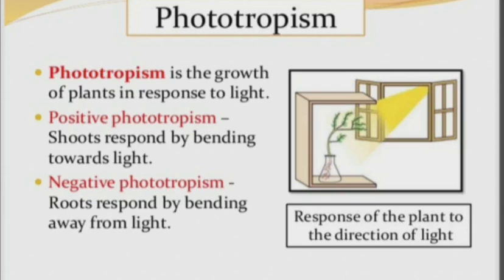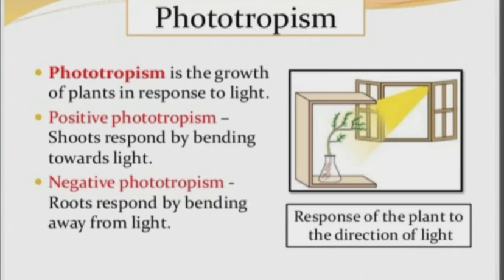What happens there? The plant turns towards the sunlight. From which side the sunlight is coming, that side the shoot system is going to turn. That is called phototropism, and specifically positive phototropism. What is positive? The shoot system of the plant is responding towards the light.